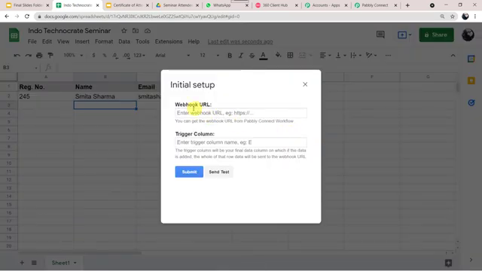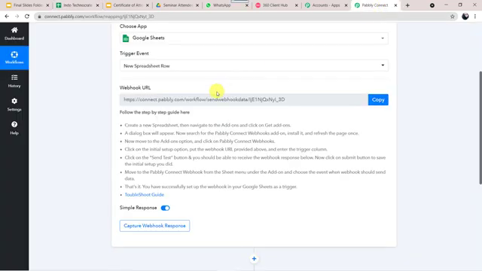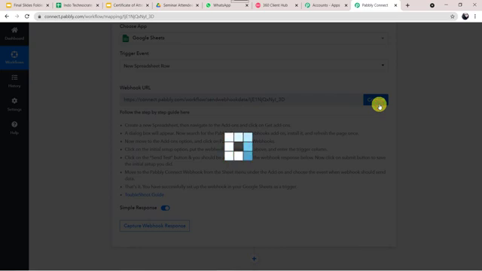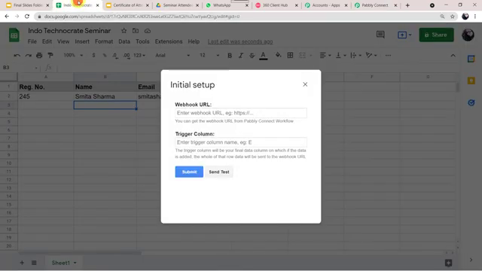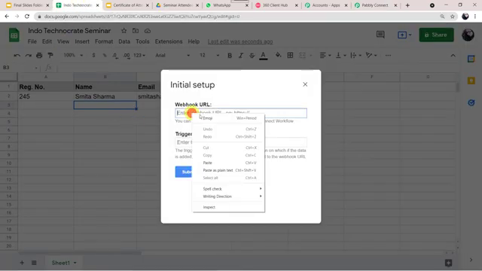Now it is asking for the webhook URL and a trigger column. Okay. This is the same webhook URL which we have seen in Pabbly Connect. Let us move back to Pabbly Connect. We will simply copy this webhook URL from here. We will move back to our Google Sheet and we will paste the same webhook URL over here.